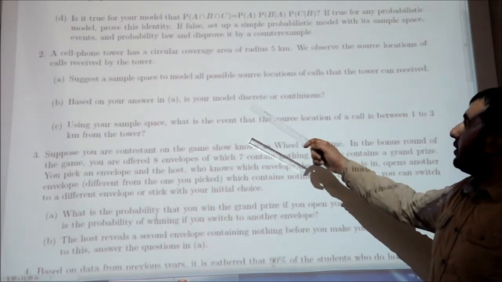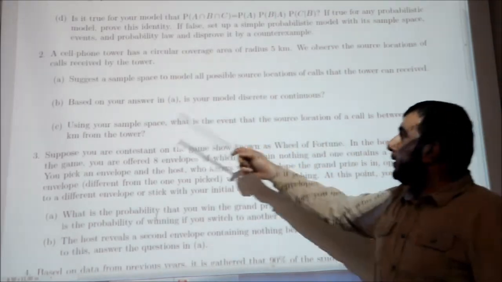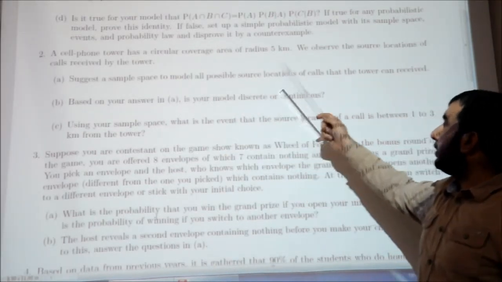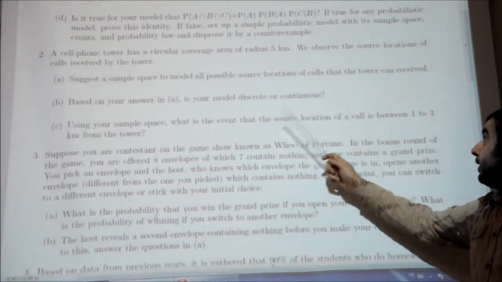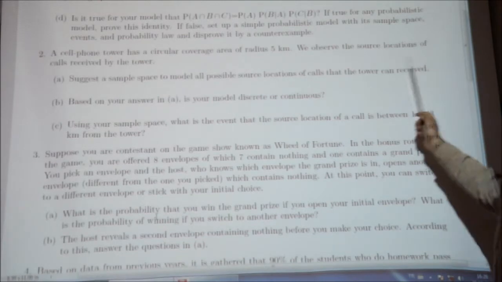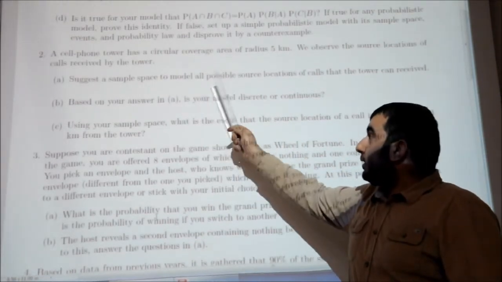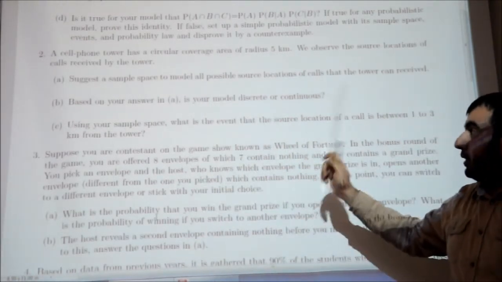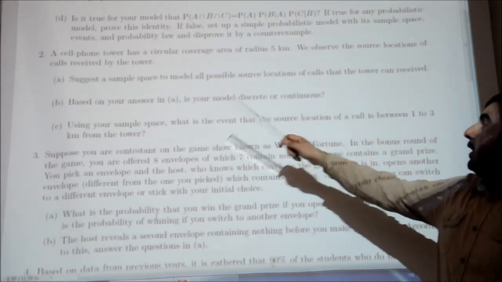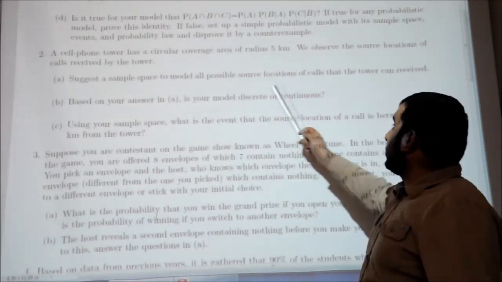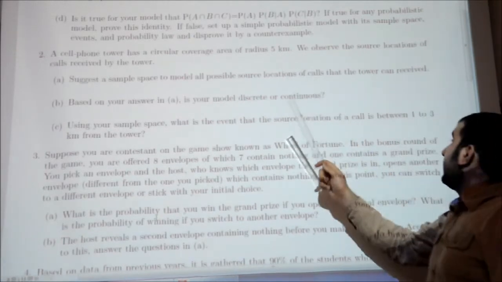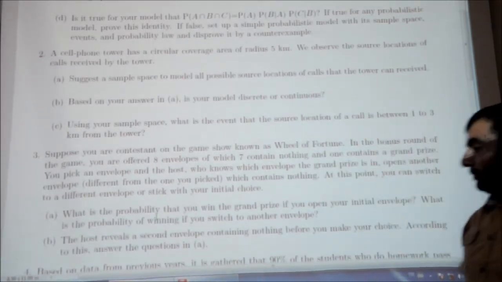In the second question, it says that a cell phone tower has a circular coverage area of radius 5 km. We observe the source locations of calls received by the tower. This question is a conceptual question, and let's start with part A. Suggest a sample space to model all possible source locations of calls that the tower can receive.